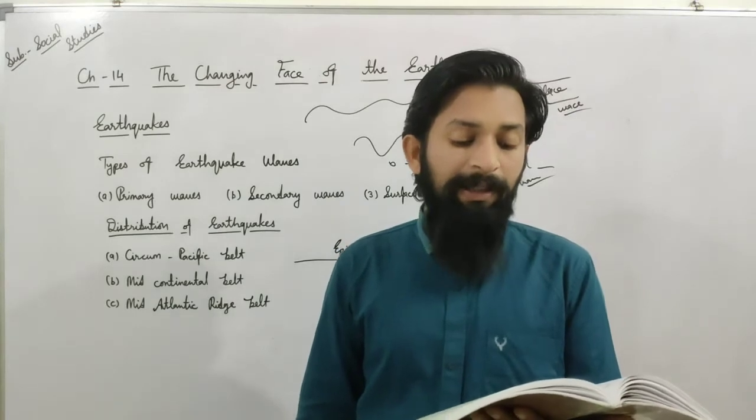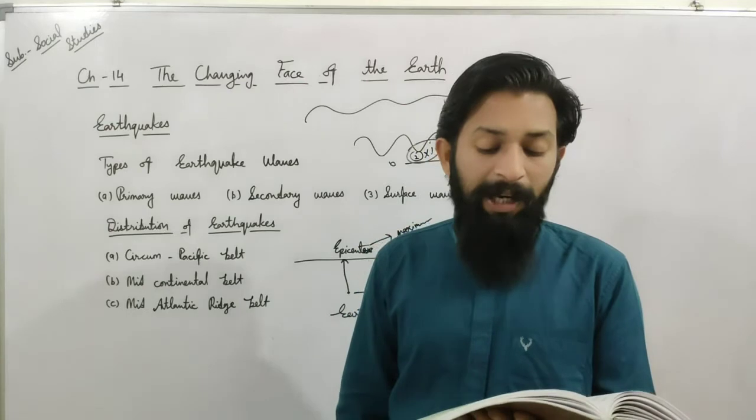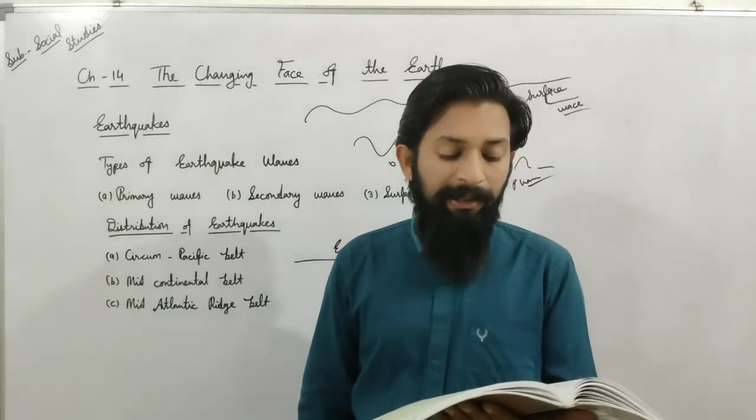Charles Francis Richter, who died in 1985, was an American seismologist. In 1935, he invented the Richter scale to measure the intensity of earthquakes.